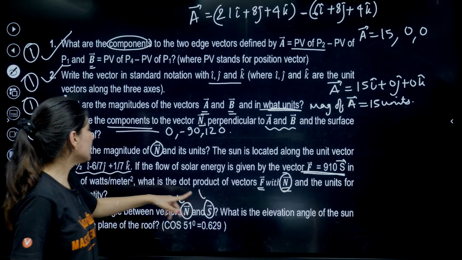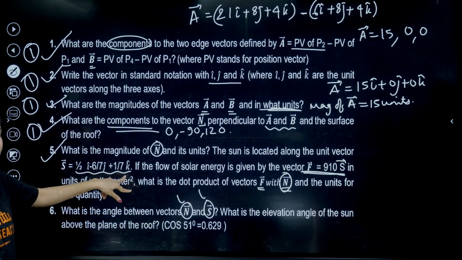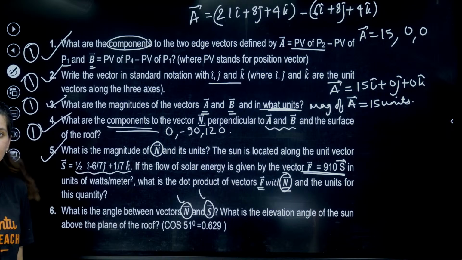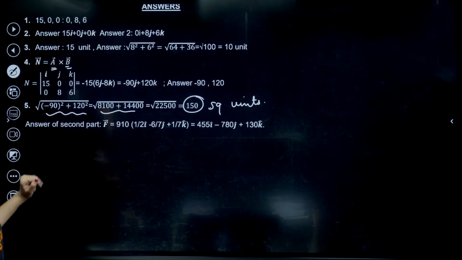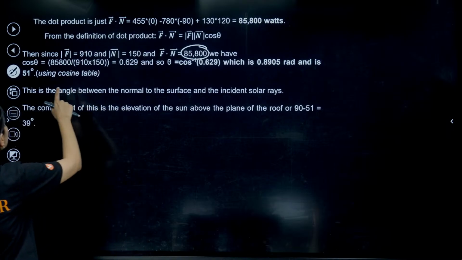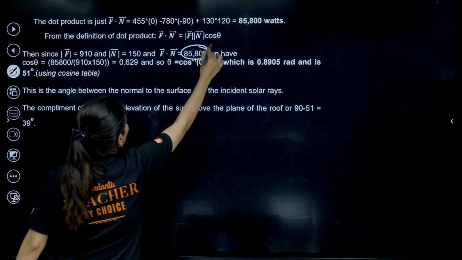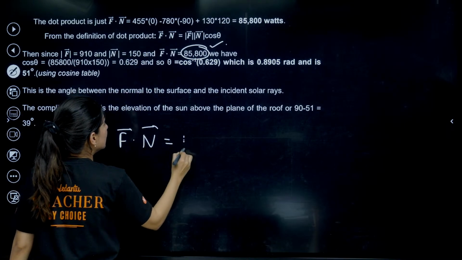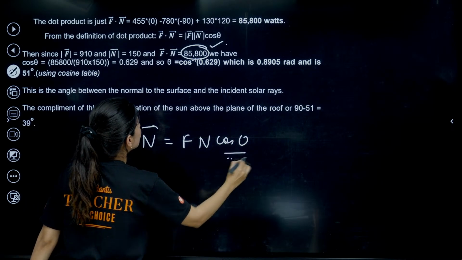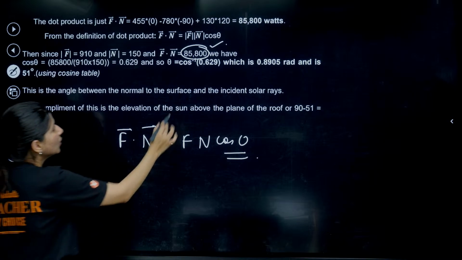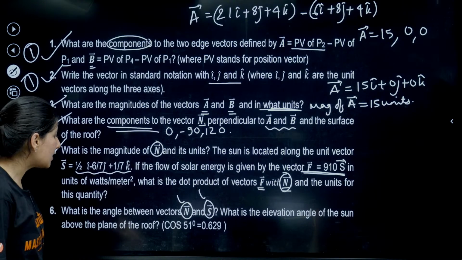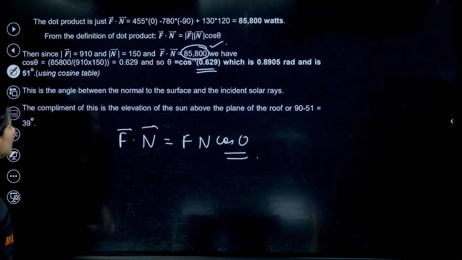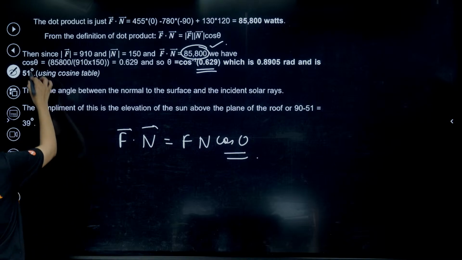Do you know the s vector? Yes, ma'am. It is given. This is a unit vector, by the way. N vector we have, s vector we have. Can we calculate the angle between n and s? So over here, can you see this is F dot n. You know F dot n. You know the magnitude of F. So F dot n is equal to F n cos theta. Can you calculate cos theta from here? The moment you calculate cos theta, you will get 0.629, and in the question they are mentioning that cos 51 degree is 0.629. So the final answer of this question is cos 51 degree.